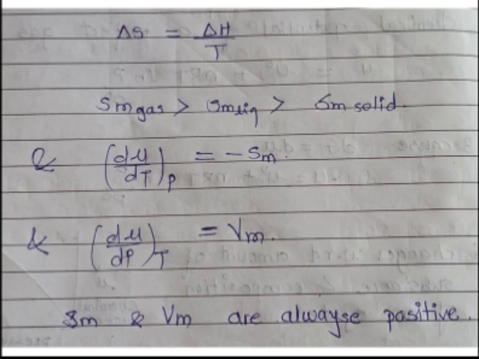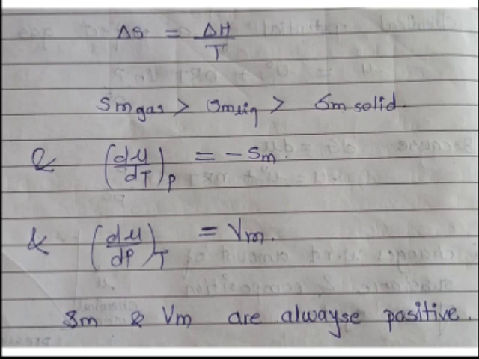Delta H is the change in enthalpy, and T is the thermodynamic temperature. Delta S represents the change in entropy. So, this is the definition of change in entropy, which is equal to delta H upon T. And we know the molar entropy of the gas is much higher than that of the liquid, and the liquid higher than the solid. Here, Sm represents the molar entropy.